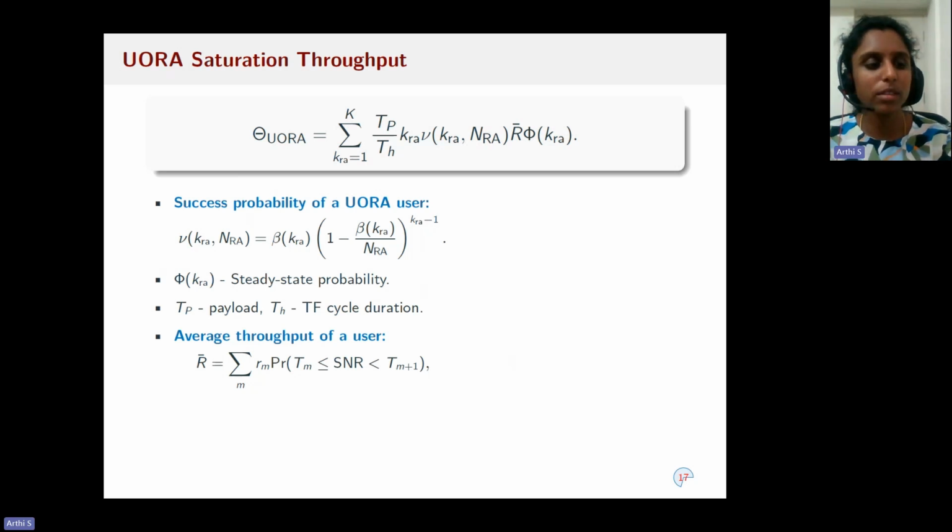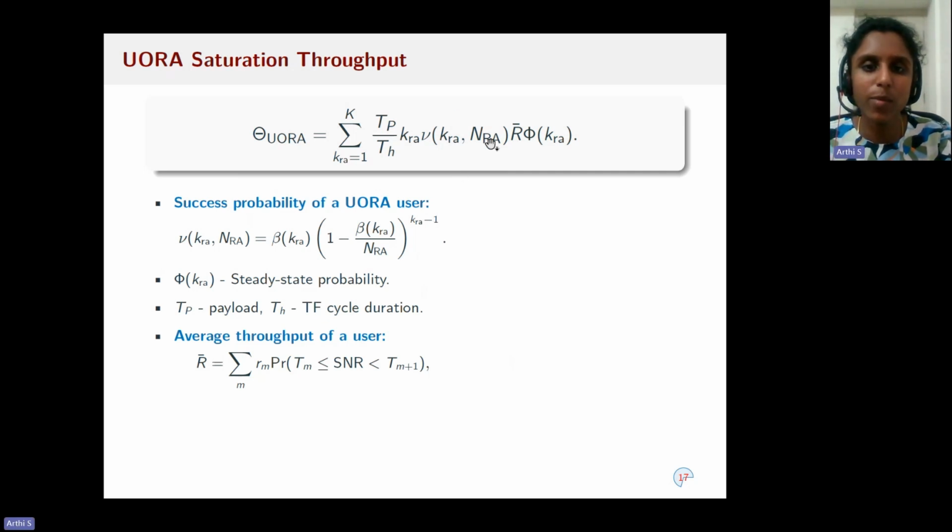With this, now we compute the saturation throughputs for random access and scheduled access. So to compute the saturation throughput for random access, first we compute the saturation throughput for a given number of users in random access. Then we average it using the steady state probabilities given by the Markov model. So nu of K_RA, N_RA captures the success probability of a UORA user when there are K_RA UORA users and N_RA UORA RUs. It is given by this expression, which is equal to beta of K_RA into 1 minus beta by N_RA to the power K_RA minus 1.